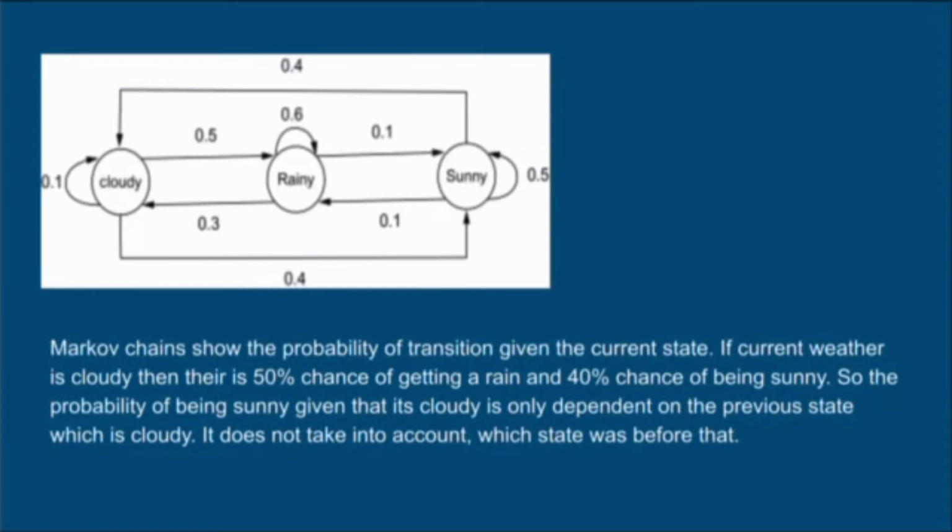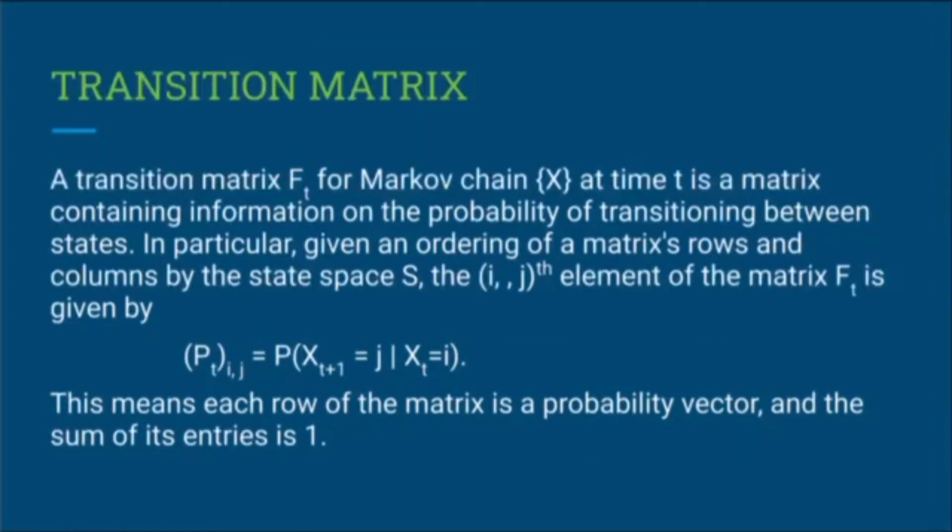So here's an example. Let's suppose it's a weather prediction example where the weather may be rainy, cloudy, or sunny. If the current state is rainy, it has a 0.6 or 60% probability that the next day might be rainy, and a 0.1 or 10% probability that the next day is sunny, and so on. That's what is given below.